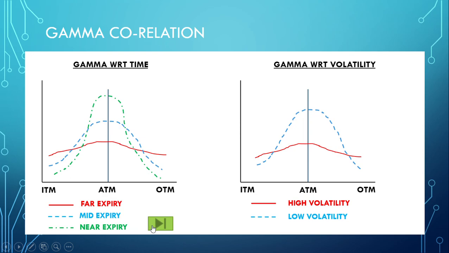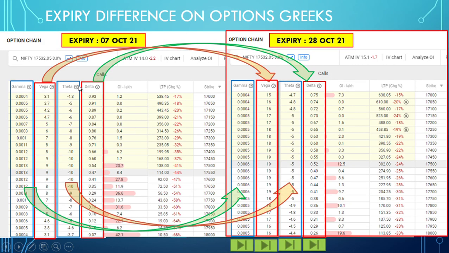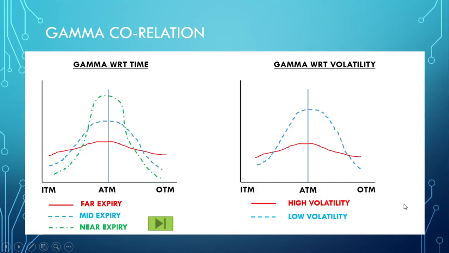So again, I just highlight this. If you see the near expiry and far expiry gamma, now you can see the gamma near expiry is highest near ATM compared to ATM of far expiry. See the difference, 0.0013 and 0.0006. This is what I explained.